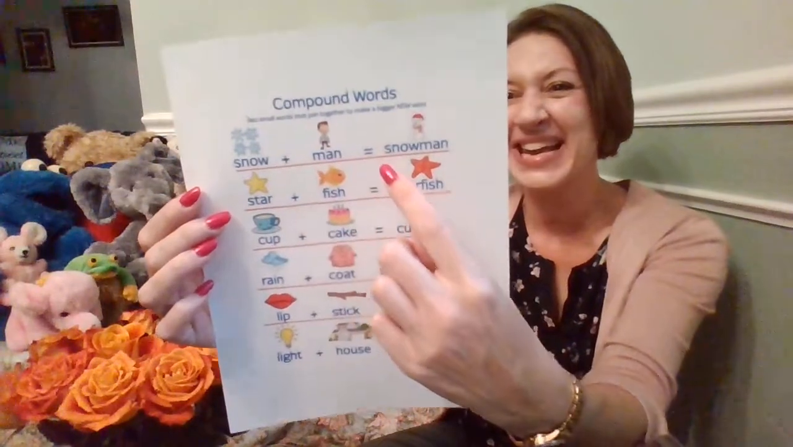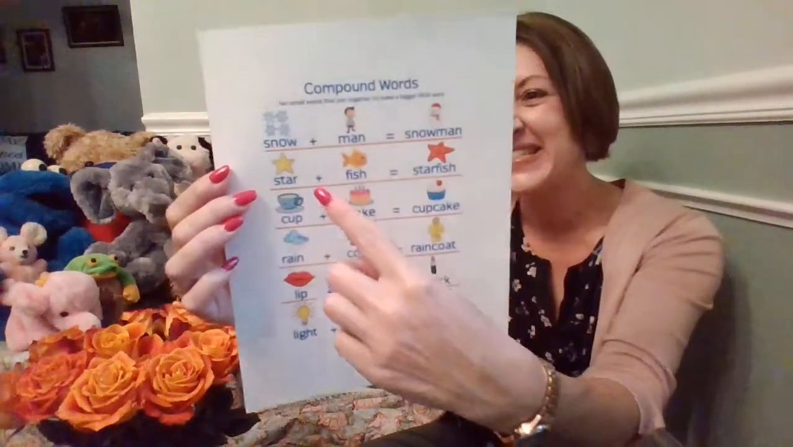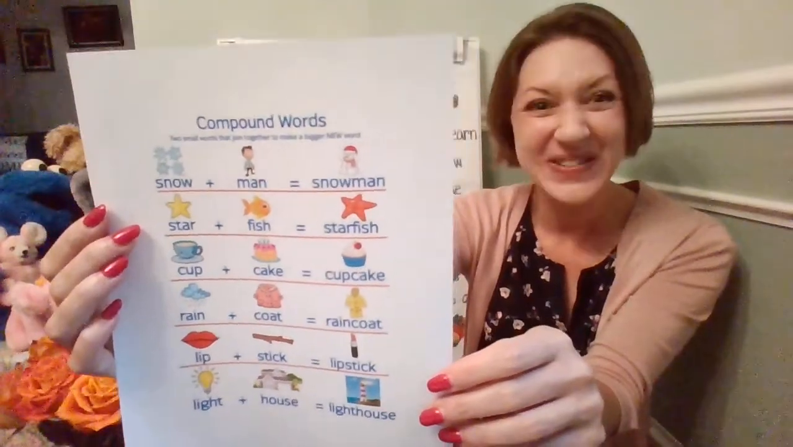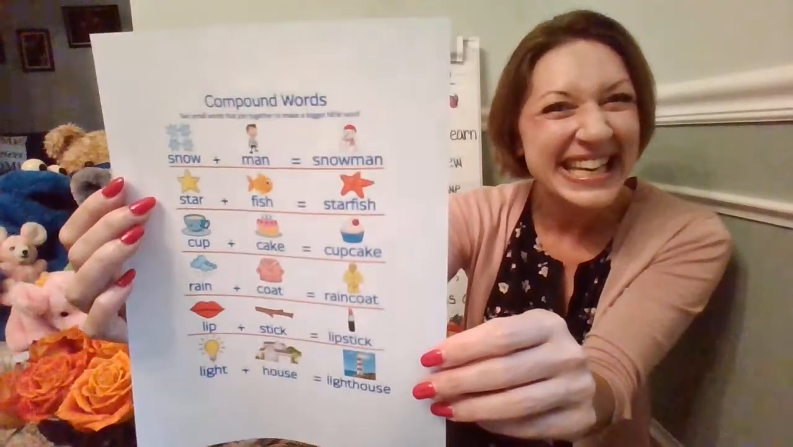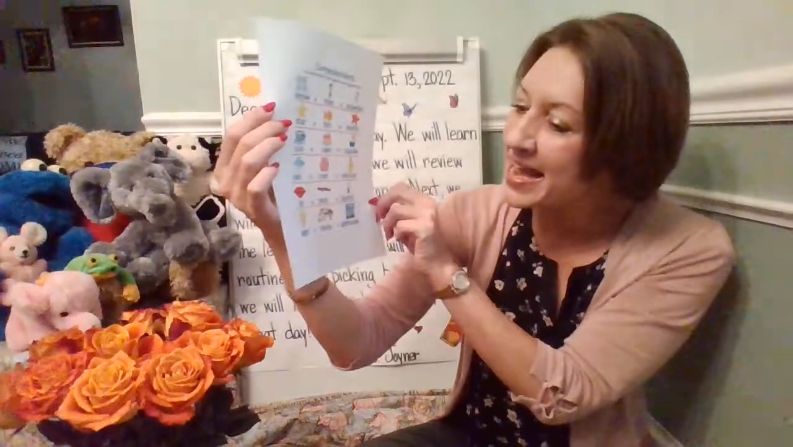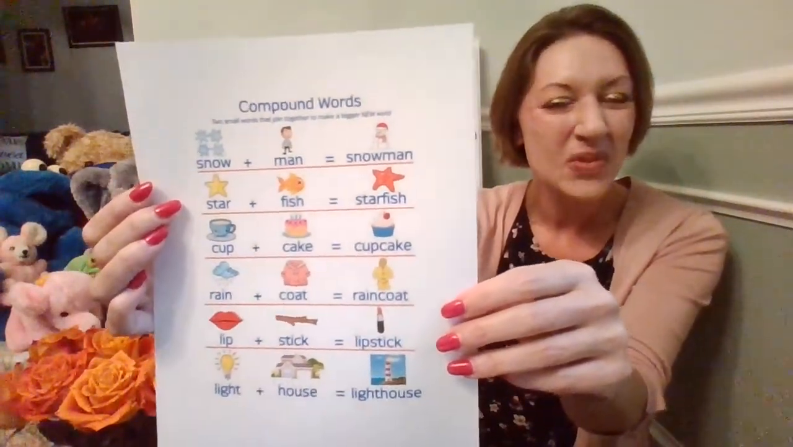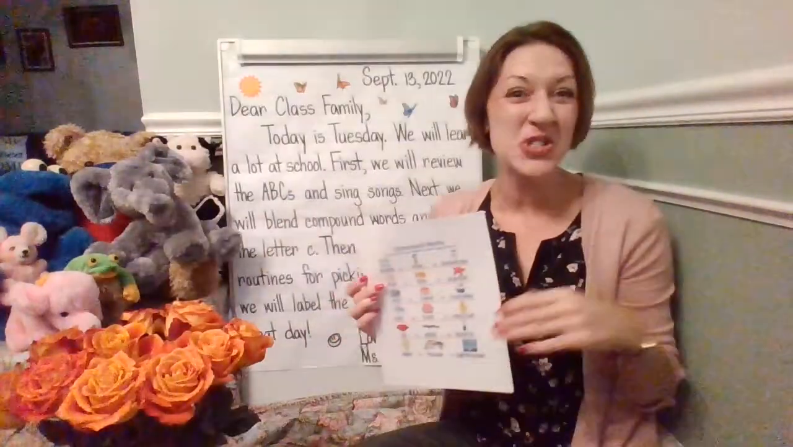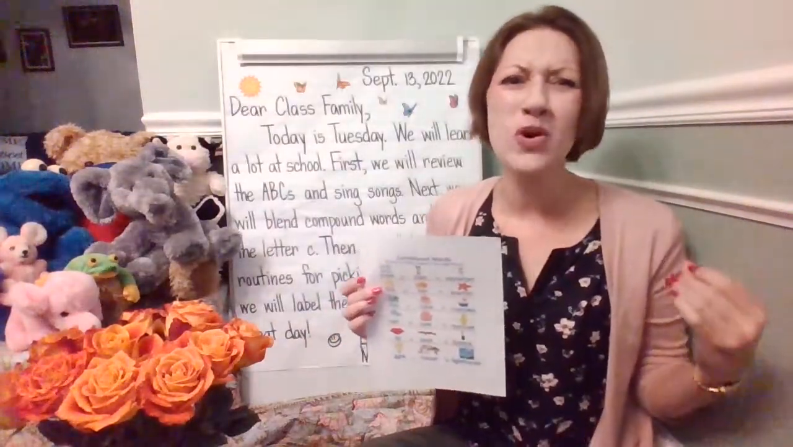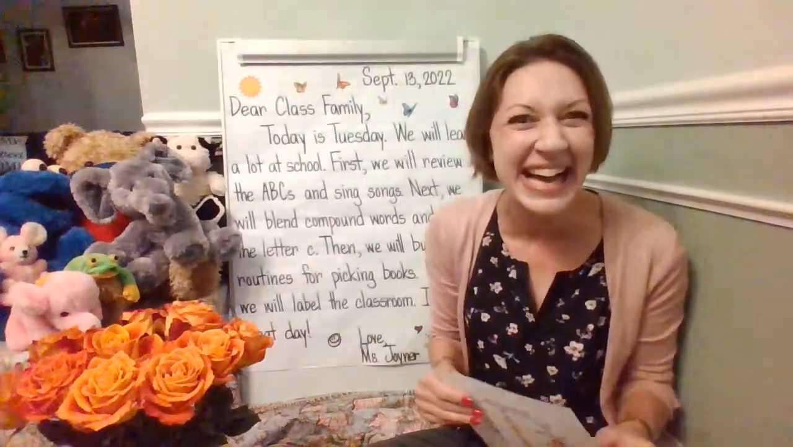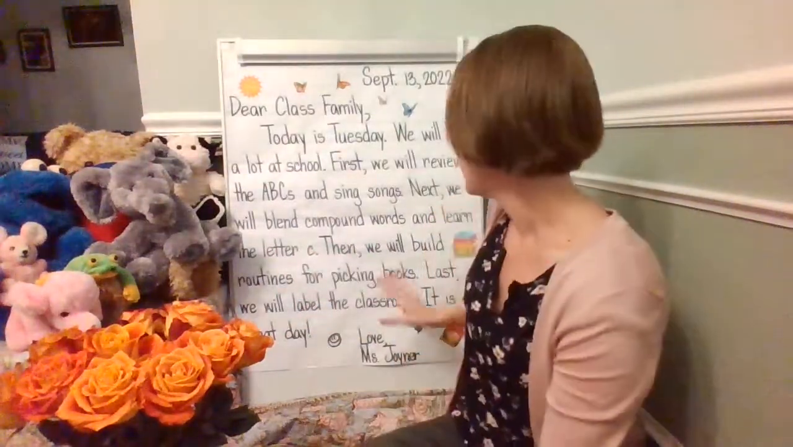Snow plus man is snowman. Star plus fish is starfish. Cup plus cake is cupcake. Rain plus coat is raincoat. Lip plus stick is lipstick. And light plus house is lighthouse. We're going to review compound words. We're going to be using music. We're going to be figuring out what two word parts make that compound word.